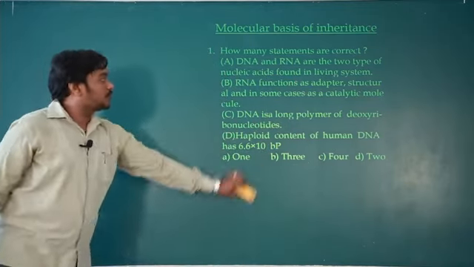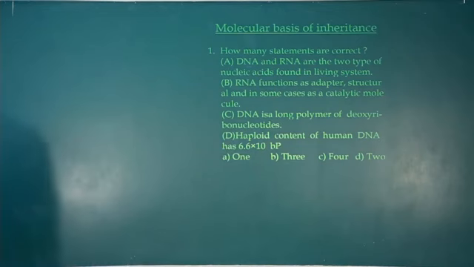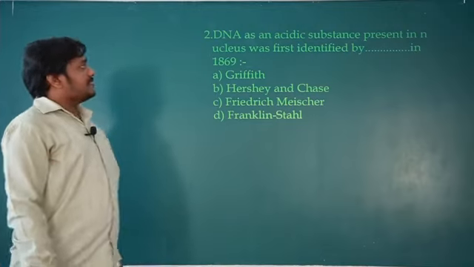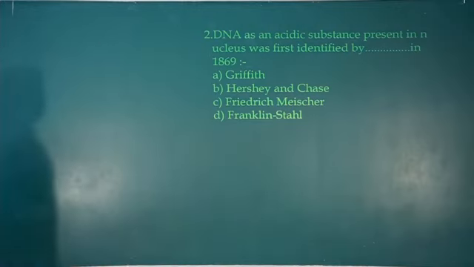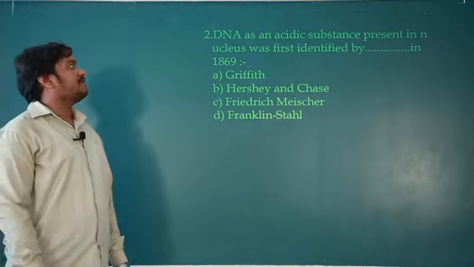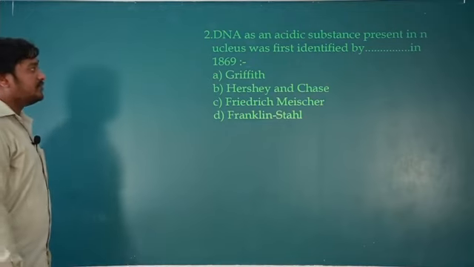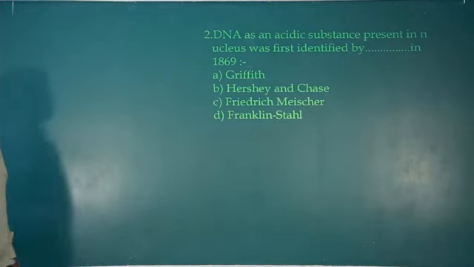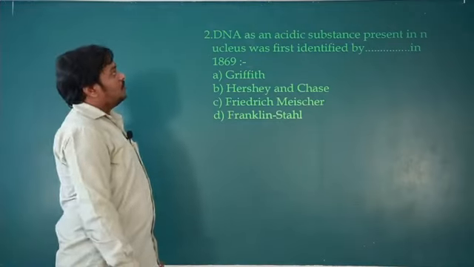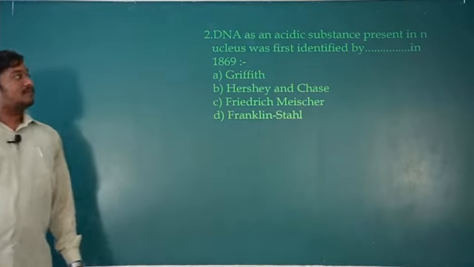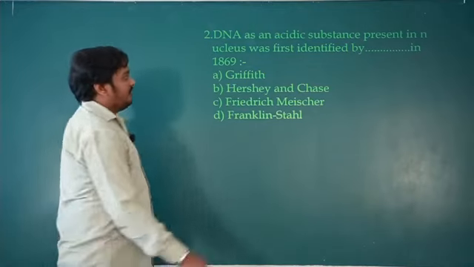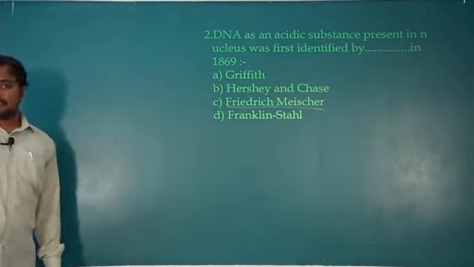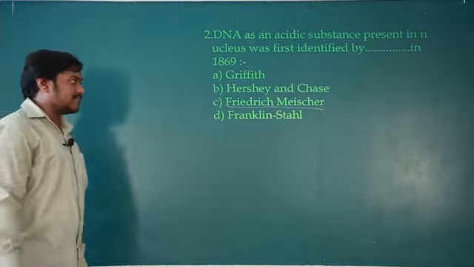So let's move on to the next question. Question number 2. DNA as an acidic substance present in the nucleus was first identified by whom in 1869? Griffith, Hershey and Chase, Frederick Miescher, Franklin and Stahl. Obviously it is a direct question. The term nuclein was coined by Frederick Miescher. Frederick Miescher called the content of the nucleus acidic in nature and named it nuclein. Later it was called nucleic acid.